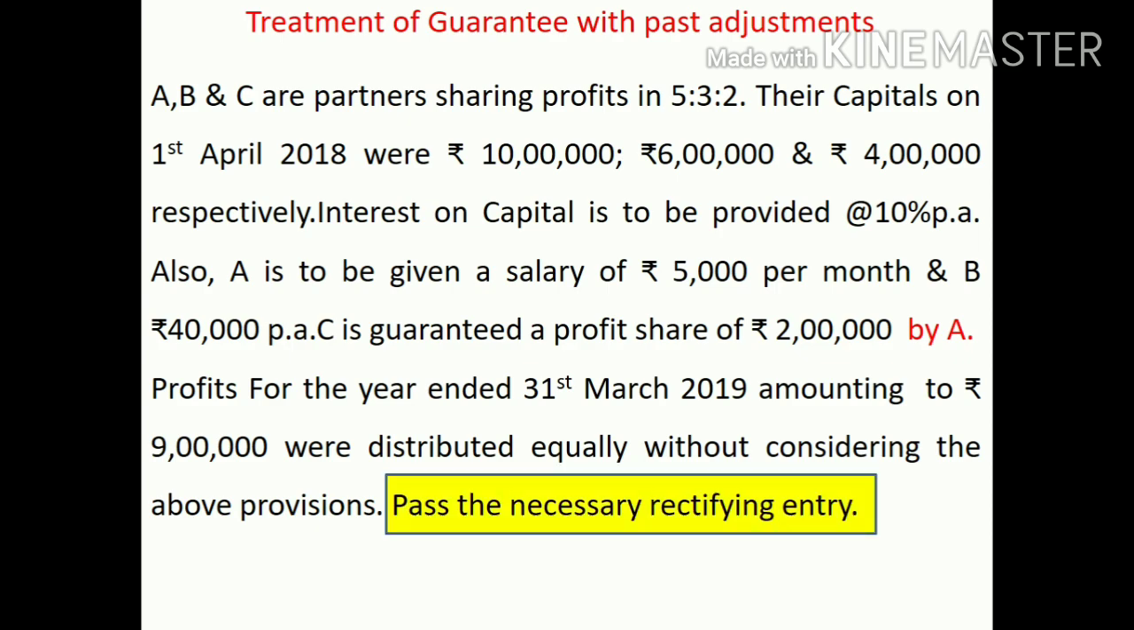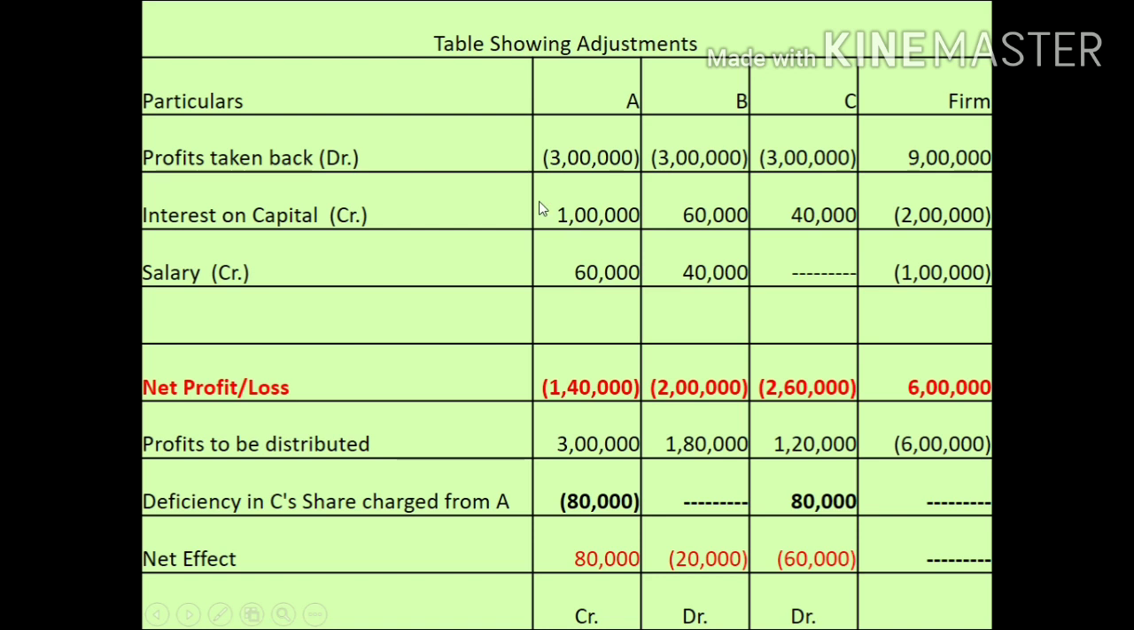Read the question carefully. You are not required to prepare the P&L appropriation account. What you need to do is pass the necessary rectifying entry. First, you will prepare a table showing adjustments, which we have already discussed in the previous video, that you can prepare like this. First, whatever profits you have distributed, you will take back. You have distributed equally, so you will take back profits equally from all the three partners. So the firm will get a total profit of 9 lakh.